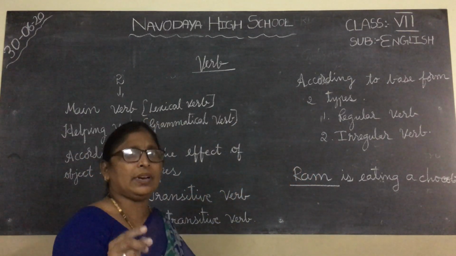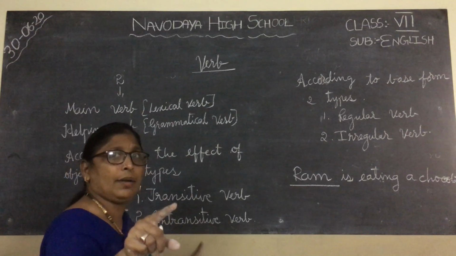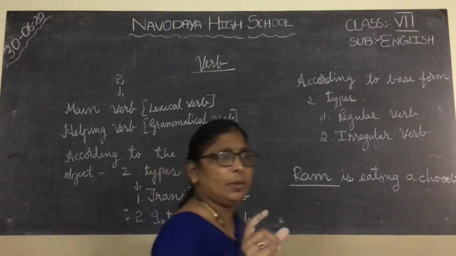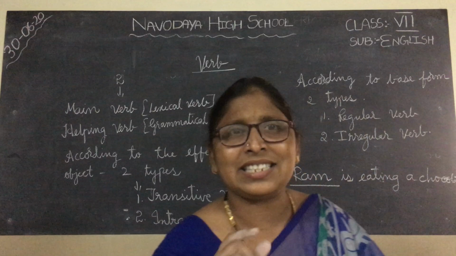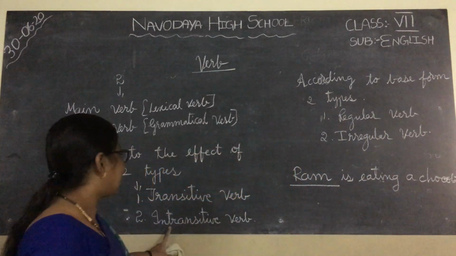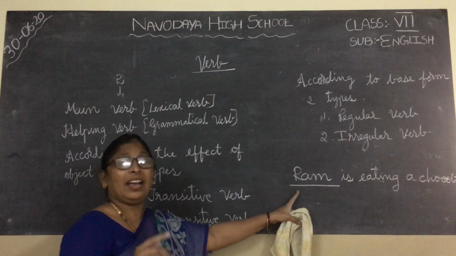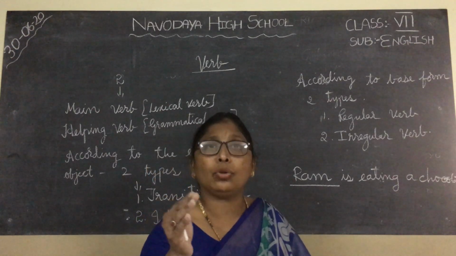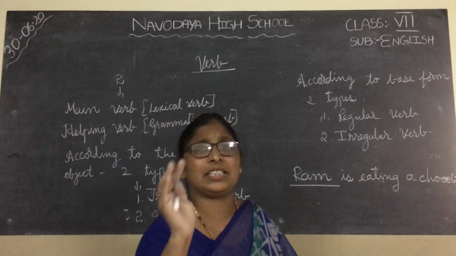Now next one, it is intransitive verb. The verb which does not need an object to give full meaning is called an intransitive verb. See here, for the example, you did not get answer for who and what. And you need not get answer for where or when. Only you have to give question, get answer for who and what. Such answers are called intransitive verb.